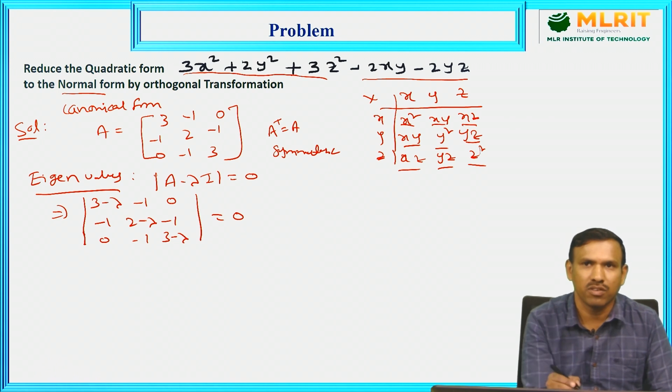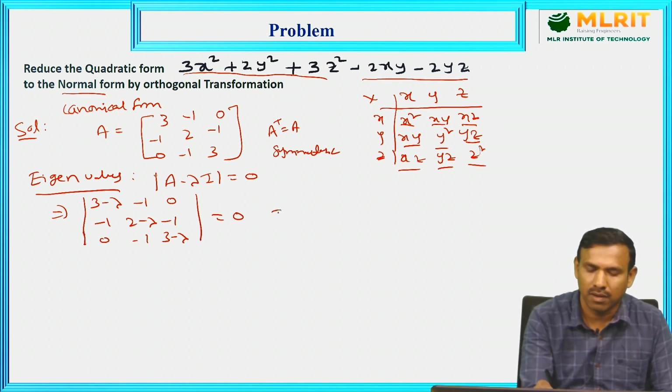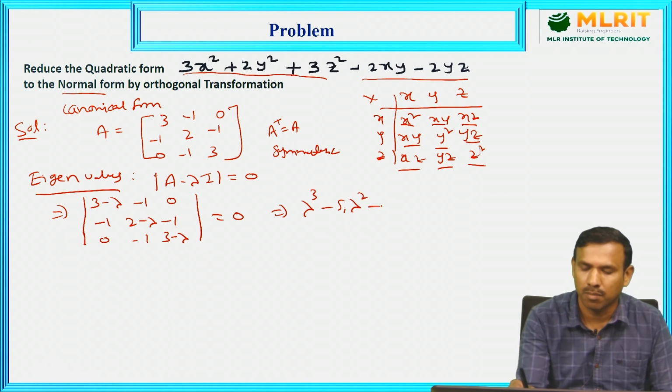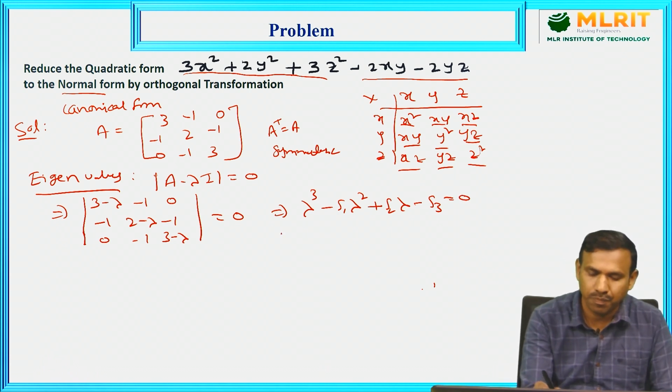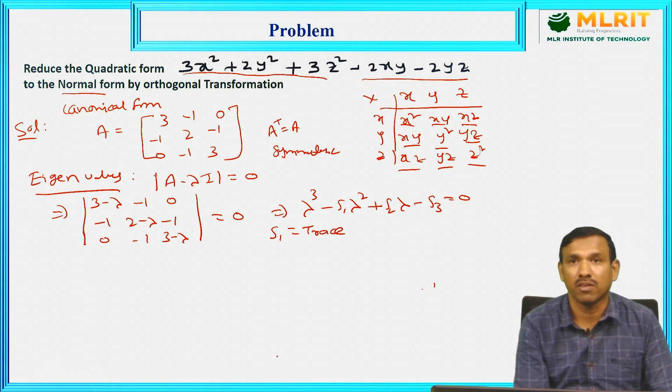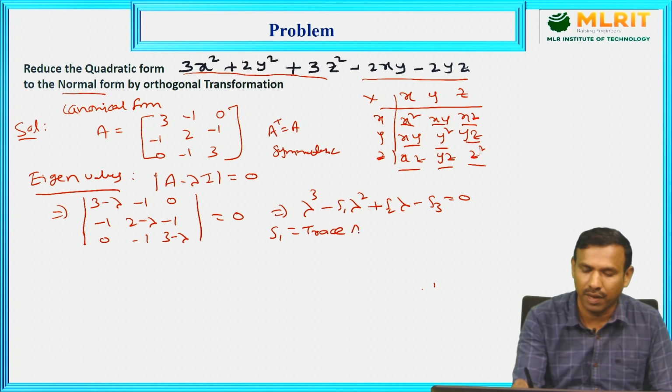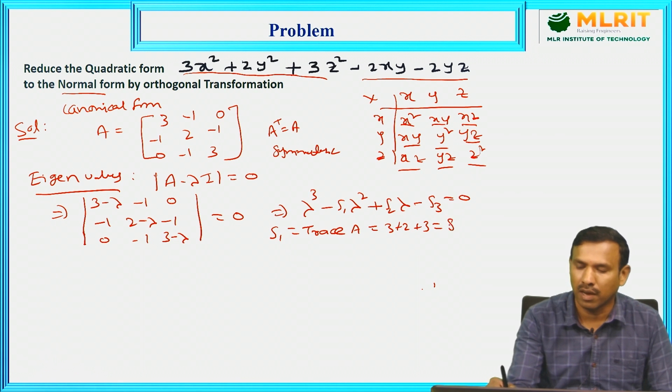We can expand along the first row, or we have the formula lambda cube minus S1 lambda square plus S2 lambda minus S3 is equal to 0, where you need to find S1, S2, S3. S1 is the trace, which we discussed clearly in the eigenvalues, eigenvectors topic and previous lectures. S1 is equal to trace of A, that is 3 plus 2 plus 3, 5 plus 3, 8.